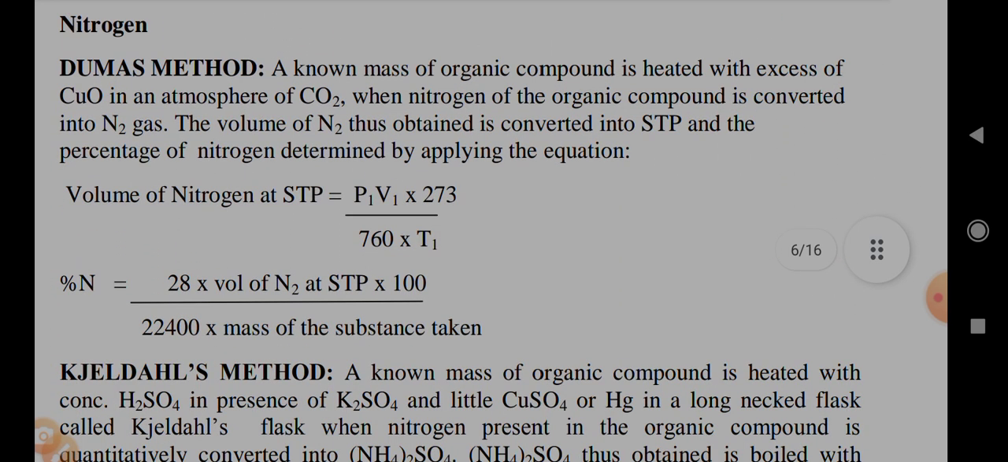Dumas method. A known mass of organic compound is heated with excess of CuO in an atmosphere of CO2, when nitrogen of the organic compound is converted into N2 gas. The volume of N2 thus obtained is converted into STP and the percentage of nitrogen is determined by applying the equation.